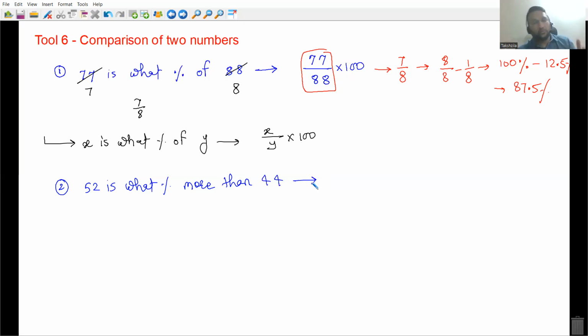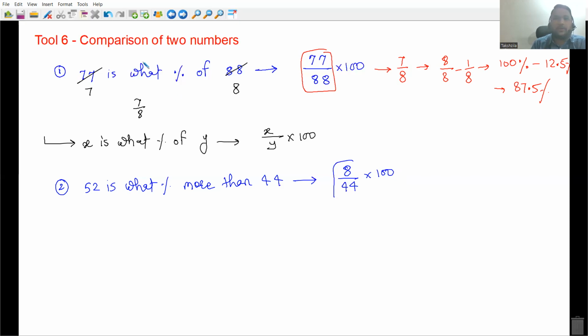यहाँ पे हम 52 को 44 के साथ कंपेयर कर रहे हैं क्या? नहीं. In this statement we are not comparing 52 with 44. We are comparing difference. How much more, everyone? More मतलब difference. We are comparing difference of 52 and 44 with 44. Are you getting this? So 52 is how much more than 44, everyone? 52 is 6 and 2, 8 more than 44, into 100. into 100 करने की जरूरत नहीं होनी चाहिए हमें.